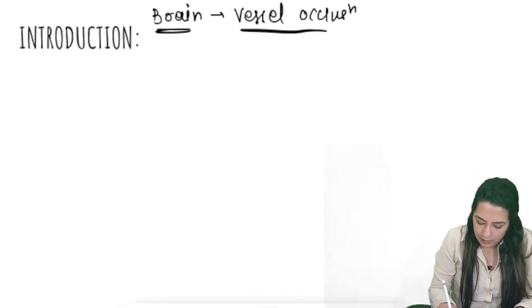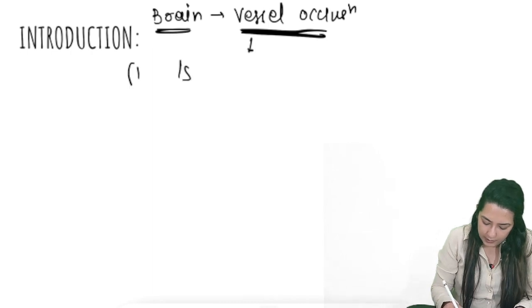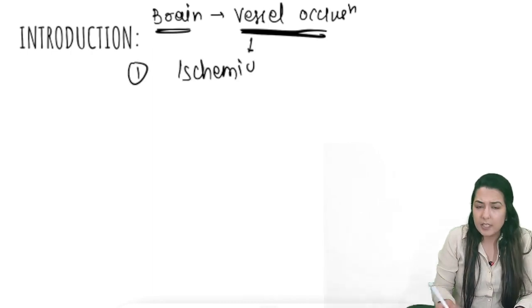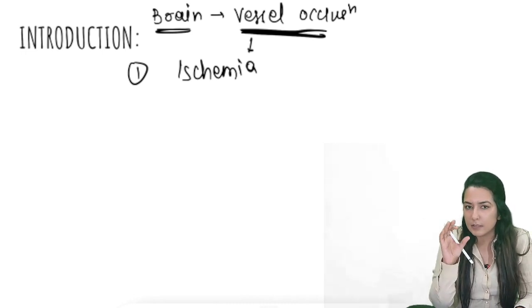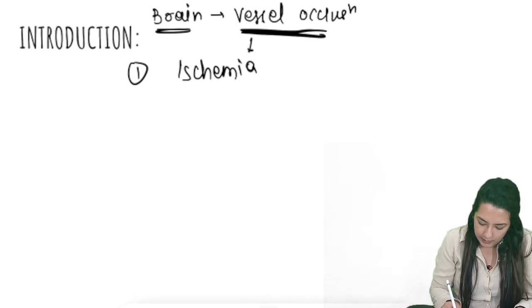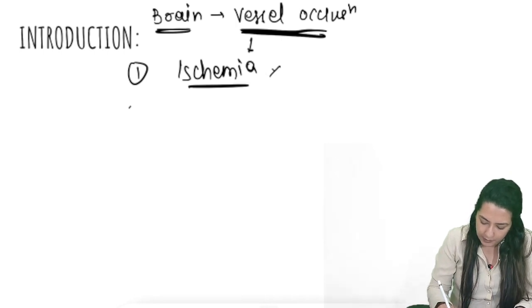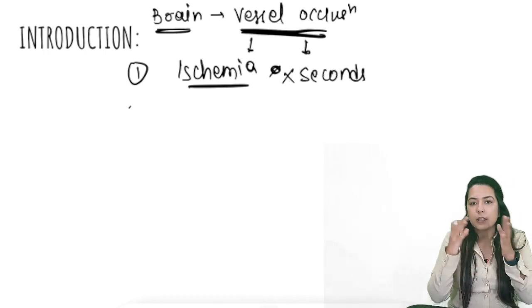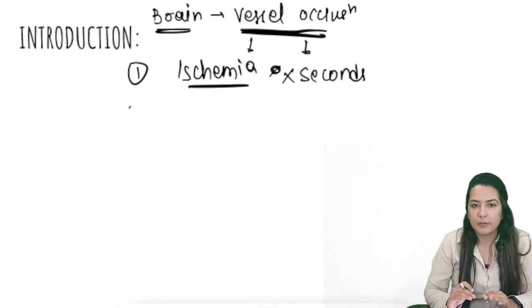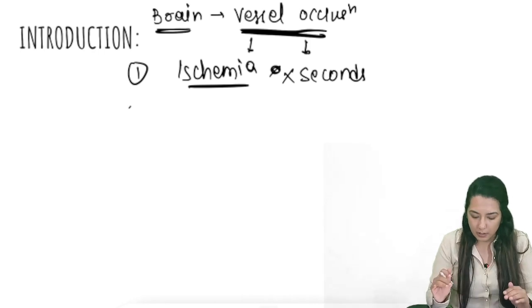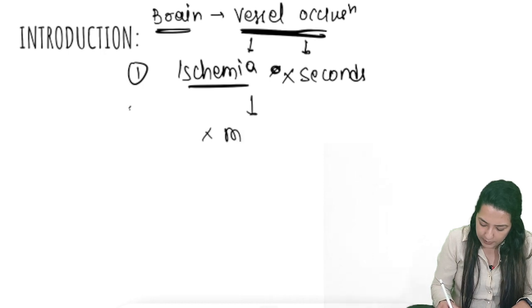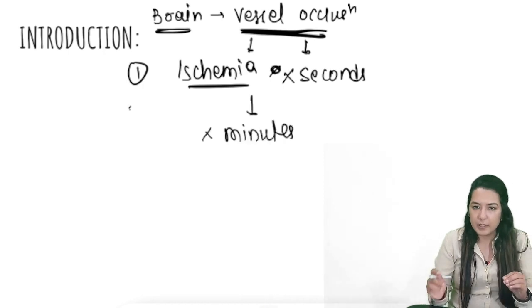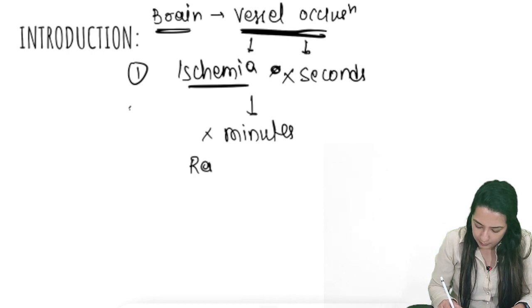arteries, this will lead first of all to ischemia. Ischemia is just decreased blood supply; still there is no death of the brain cell. If this occlusion remains for seconds, and the vessel is revascularized, then ischemia will be temporary and will resolve itself. But if it prolongs for even minutes, there is rapid brain cell death.